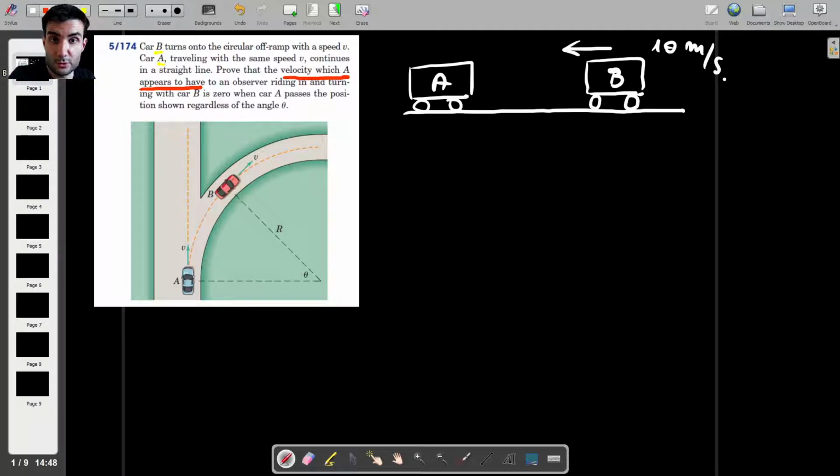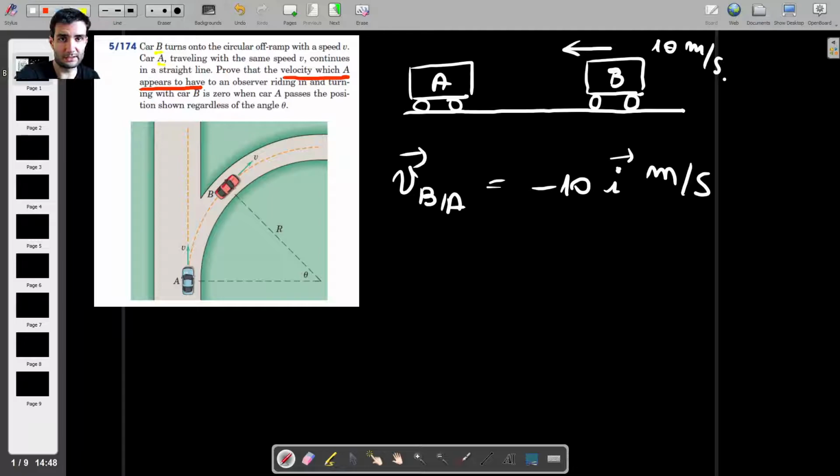If I'm the one in car A, I will see the velocity of car B as being minus 10 meters per second. I'm using vector notation here just so we can take the signs into account. The minus here tells us that car B has a negative direction with respect to what I consider my positive x direction. So my positive x direction is to the right.